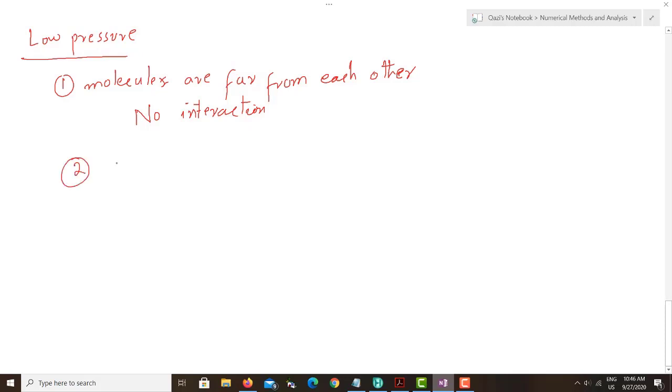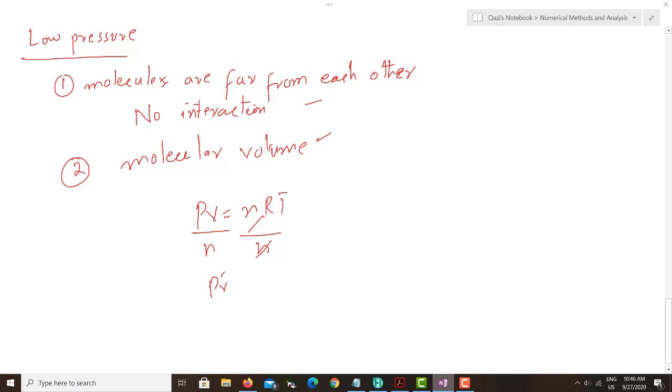Second thing is, when they are very far from each other, there is no point of adding the molecular volume or thinking about molecular volume. So there is no molecular volume in that case also. Okay, so these are the two things. If there is no molecular volume and no interaction, then we can simply assume we can use the ideal gas law. Okay, or you can just apply here, this becomes the ideal gas law that you can use if they are very far at low pressure. Okay, particularly at low pressure.